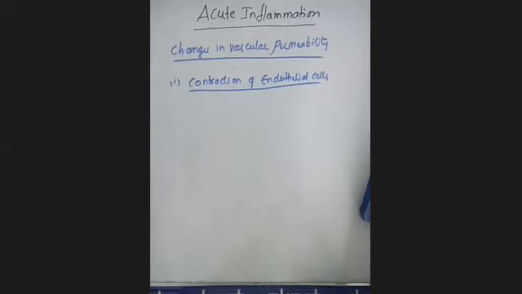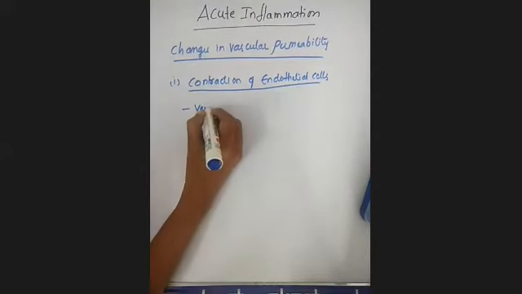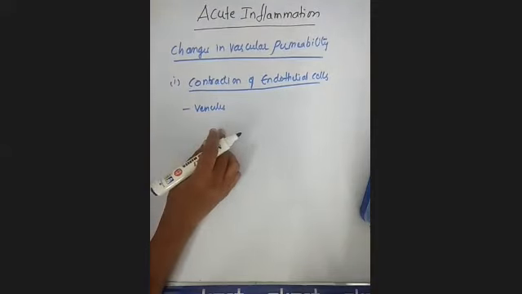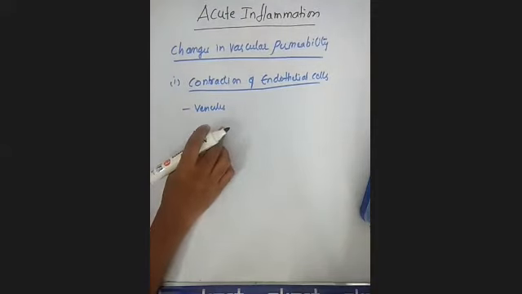This is the most common reaction you are going to observe, which leads to increased leakiness of the endothelial layer. You mainly observe this in venules. Clear? In venules, you observe this type of contraction of endothelial cells.